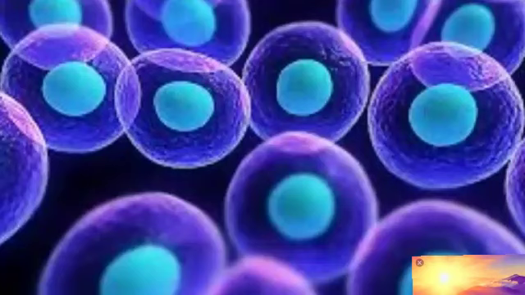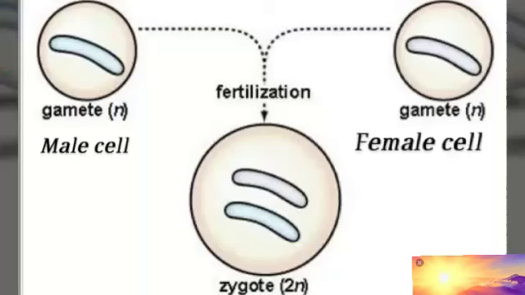As we know, the higher organisms like human beings and animals are formed through reproduction. Reproduction means giving birth to young ones. Now, what happens is that in reproduction, first the male cell fuses with the female cell.